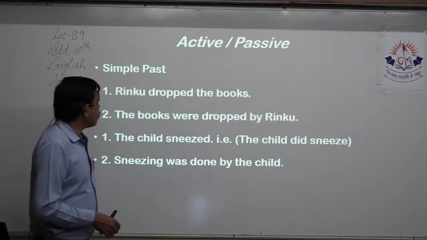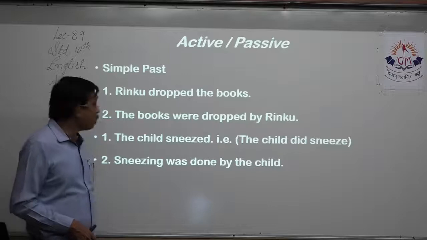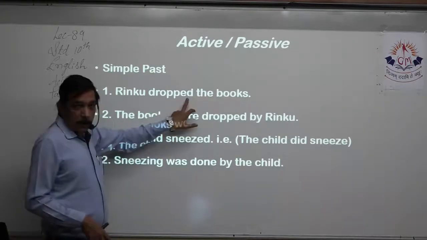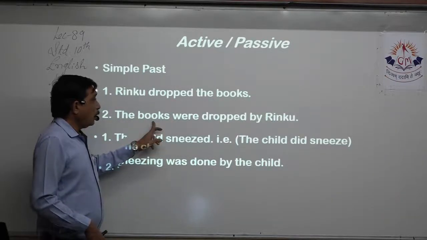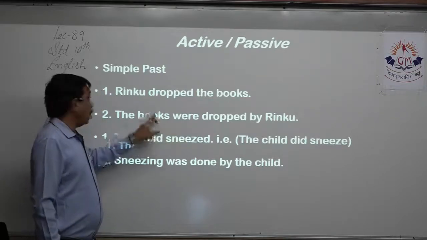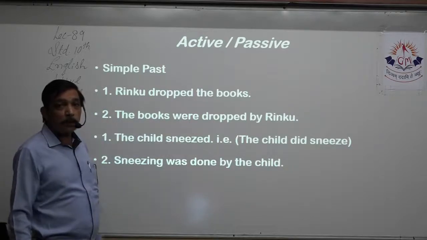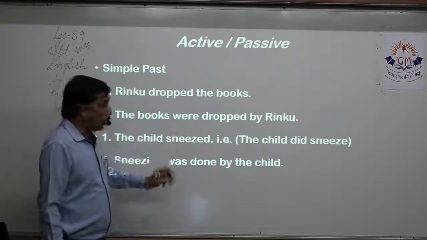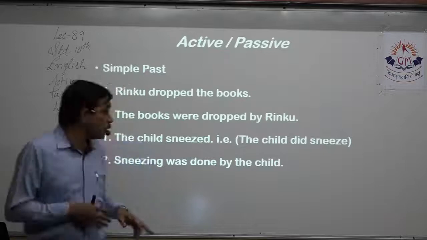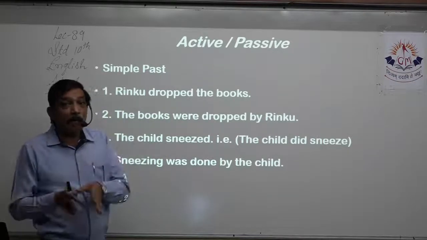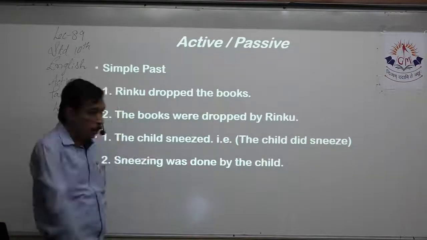Continued simple past. Another example. Rinku dropped the book. Where Rinku is the subject, the books is the object. Dropped, ed tells me this is past tense. So I bring the object to the front along with the article, the books. Now books is plural. Rinku is singular, but the books is plural. So the past tense of the plural form is were. So the books were. Then I add the past participle of dropped. Drop, dropped, dropped. So dropped is the past participle. The books were dropped. By whom? By the subject, that is Rinku.